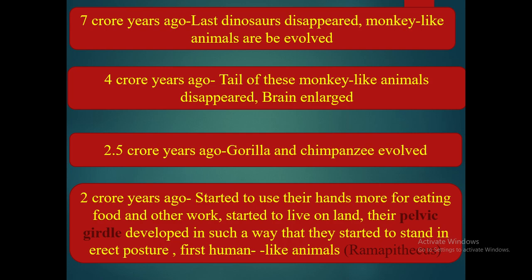Their pelvic girdle developed in such a way that they started to stand in erect posture, and the first human-like animal, Ramapithecus, was formed.